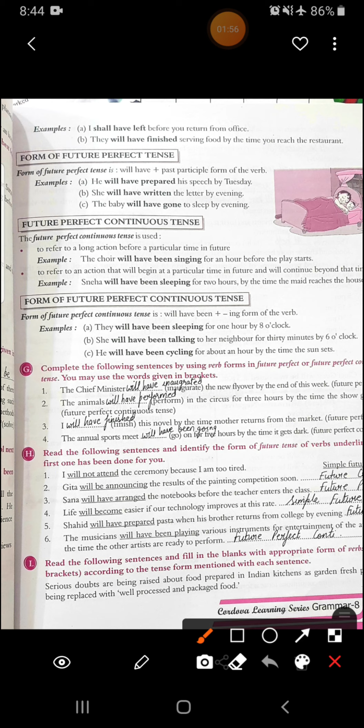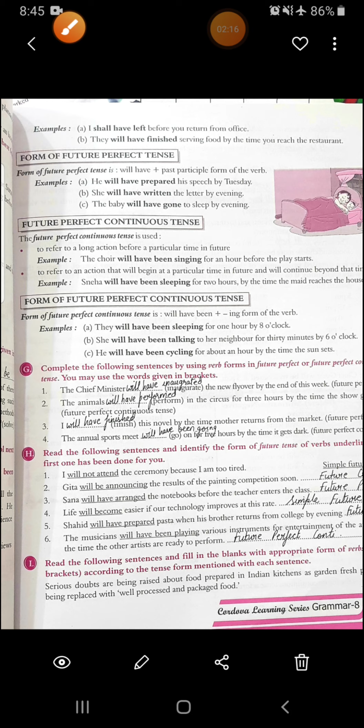See the example. He will have prepared his speech by Tuesday. So you can see the form will and have is there, plus past participle form of the verb prepare is there. She will have written the letter by evening. Then the baby will have gone to sleep by evening. So you can see will, have plus past participle form of the verb is used.